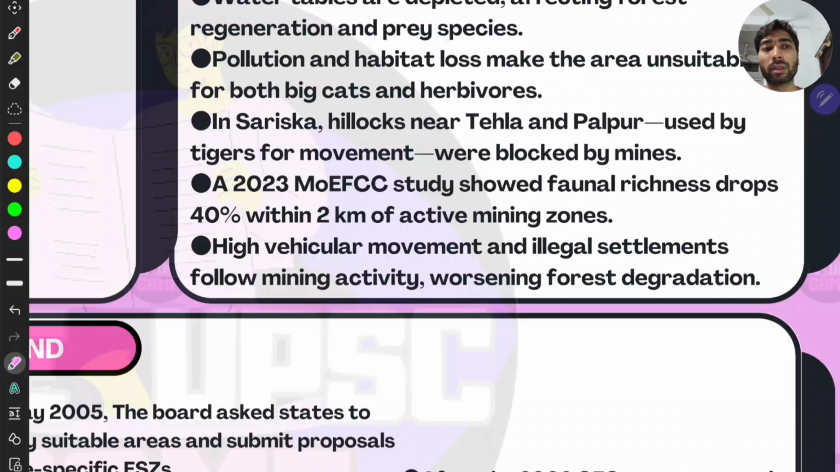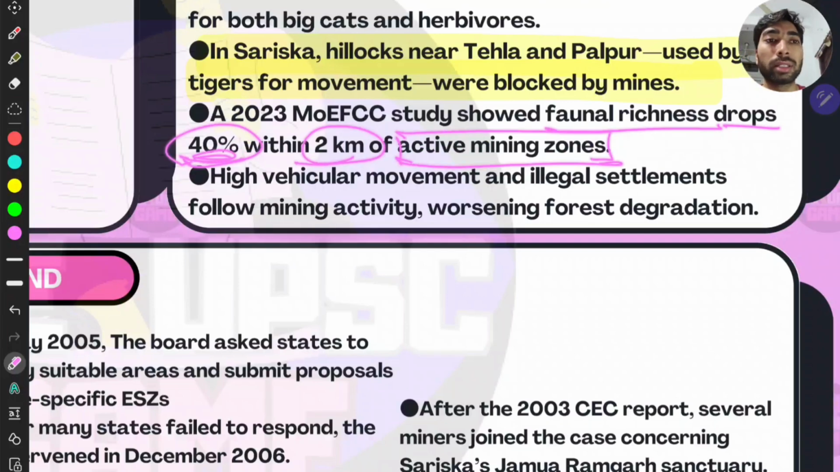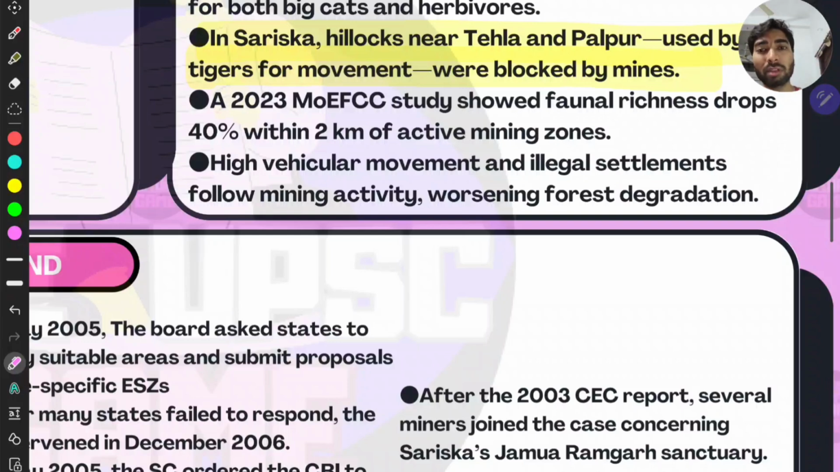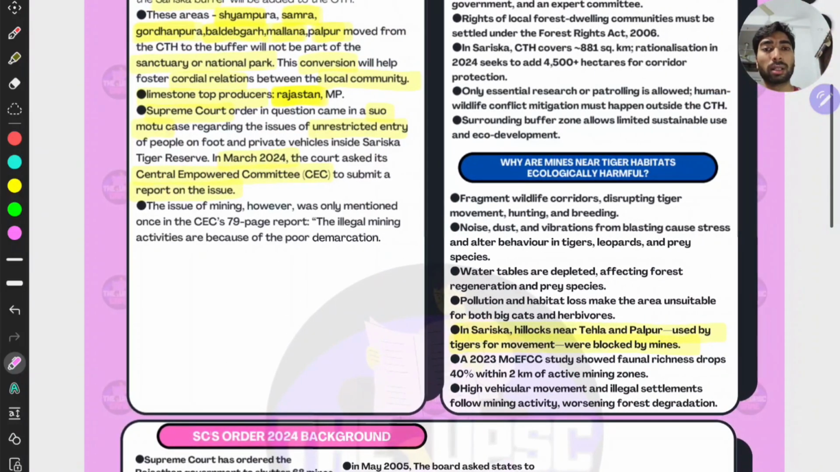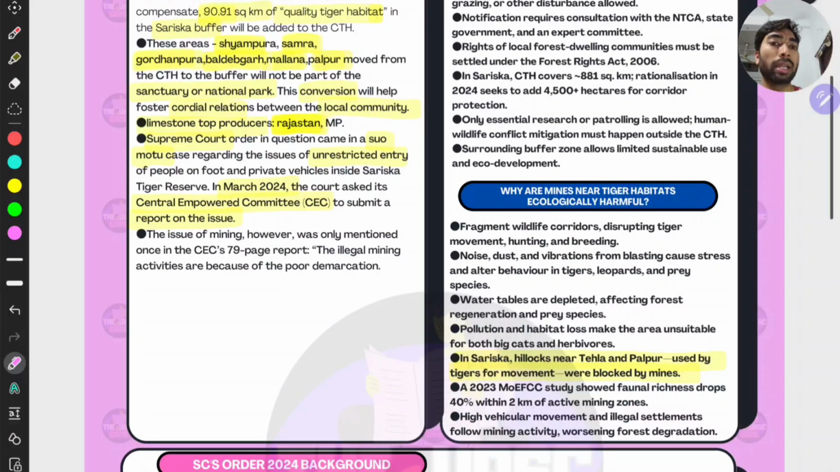Then in 2023, a Ministry of Environment, Forest and Climate Change study showed faunal richness dropped by 40% within 2 kilometers of active mining zones. You can understand this. Fauna means the animals, right? Animals have decreased 40% within 2 kilometers of active mining zones. That is, they just flee, right? Flee from there, or they just die, right? High vehicular movement and illegal settlements. Illegal settlements is important. They follow mining activities, worsening forest degradation, right? With that, we have known till now what is critical tiger habitat and why mining is harmful, right?